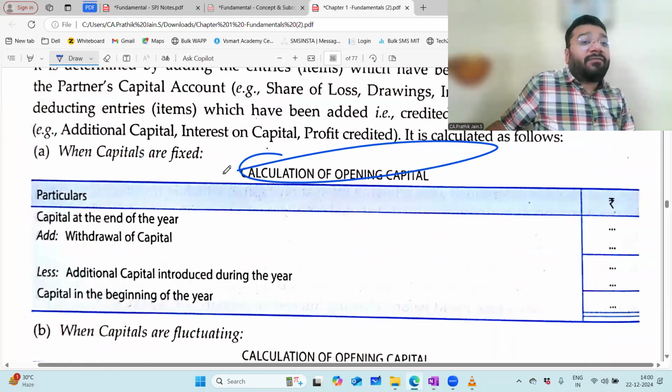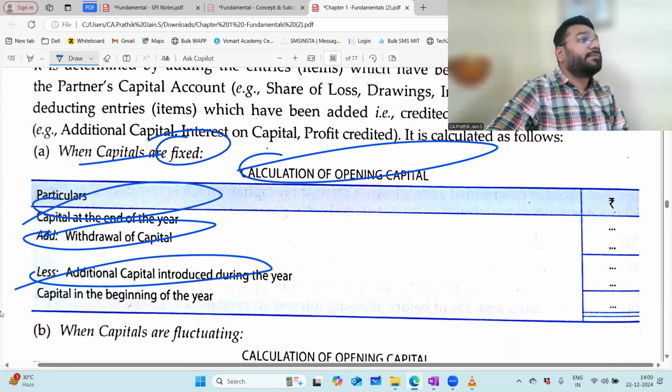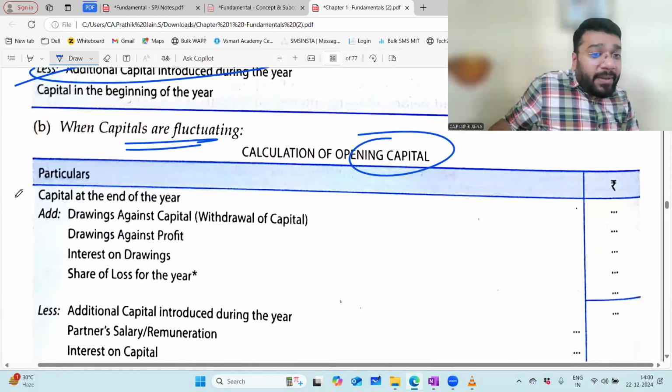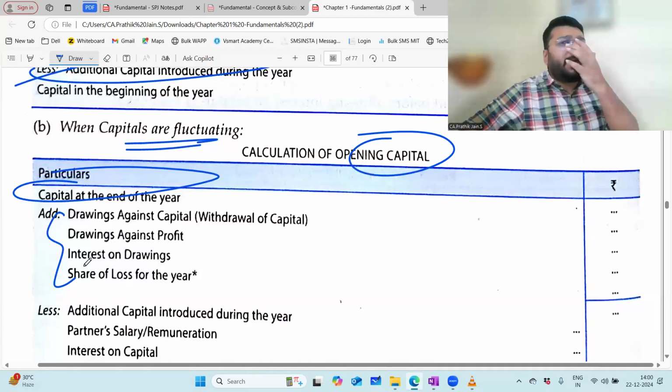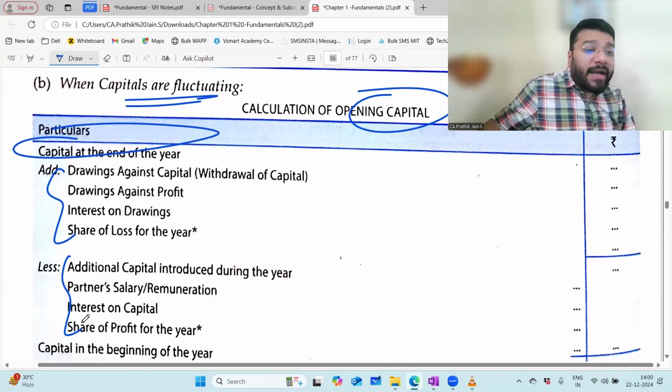Calculation of opening capital under fixed capital method, when the capitals are fixed: closing capital, add drawing against capital, less additional capital. If it is the fluctuating capital method, how do you calculate the opening capital? Closing capital, they've given only 4 items on the debit side, add. And they've given 4 items to be subtracted.